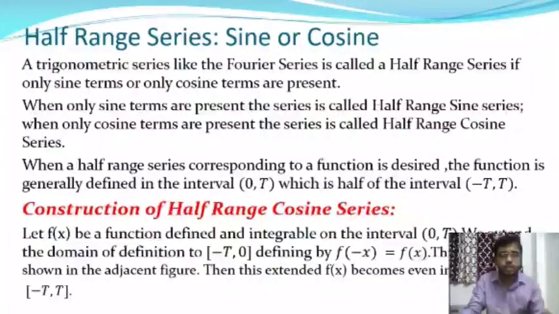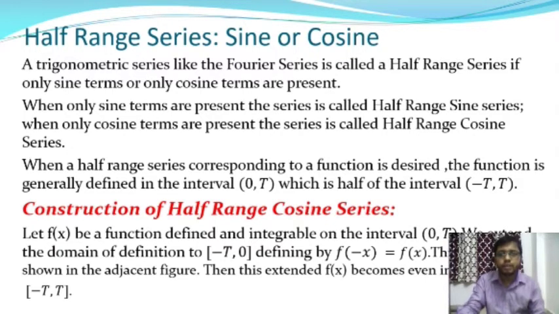You know the Euler's formula of a Fourier series, where the sine terms and cosine terms are present in that series. When only sine terms are present, the Fourier series is called a half range sine series, and when only cosine terms are present in that series, then it is called a half range cosine series.